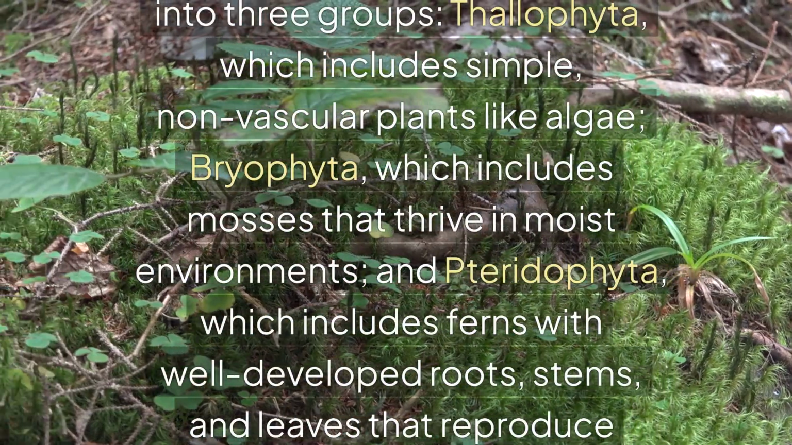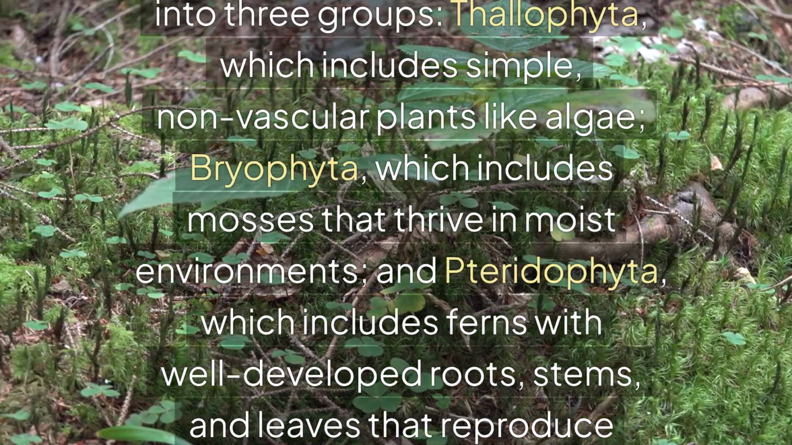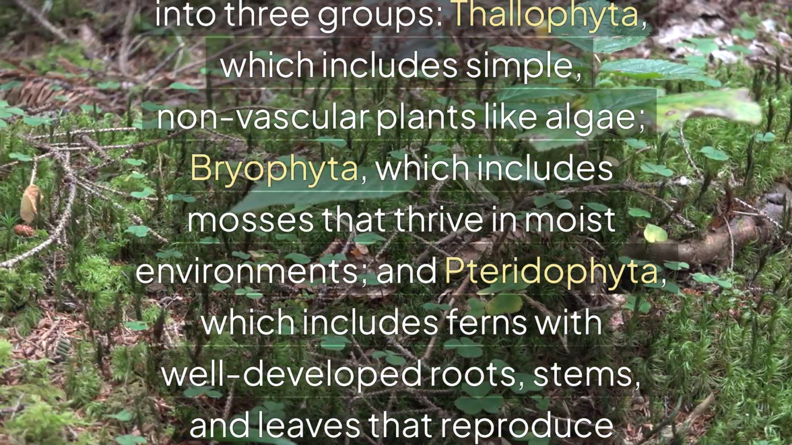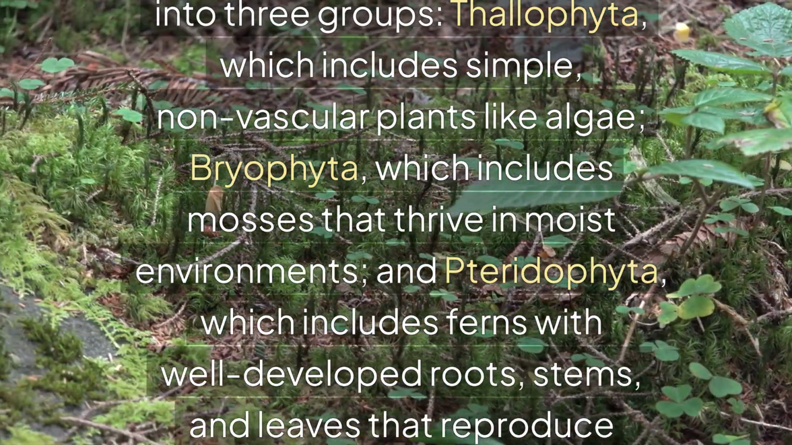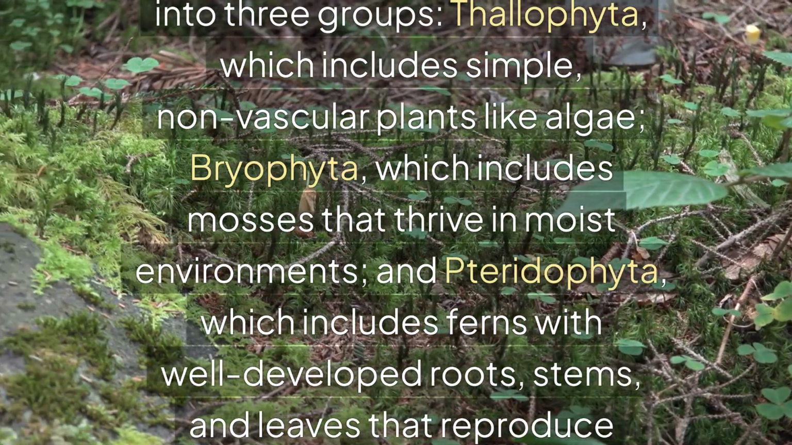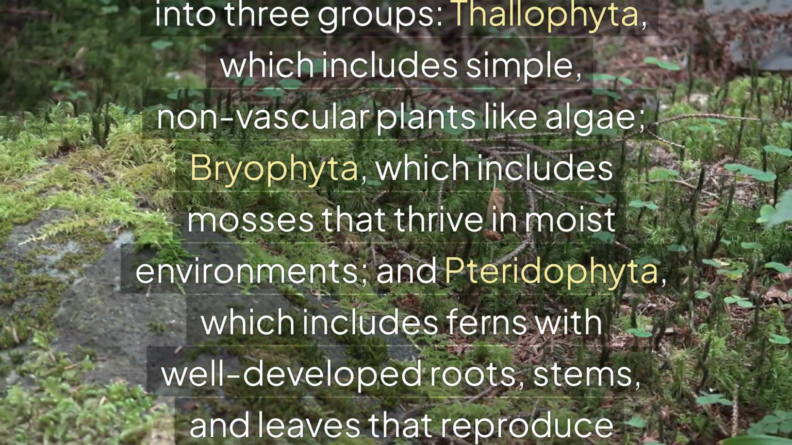Cryptogams are further classified into 3 groups: Thallophyta, which includes simple, non-vascular plants like algae; Bryophyta, which includes mosses that thrive in moist environments; and Pteridophyta, which includes ferns with well-developed roots, stems, and leaves that reproduce through spores.